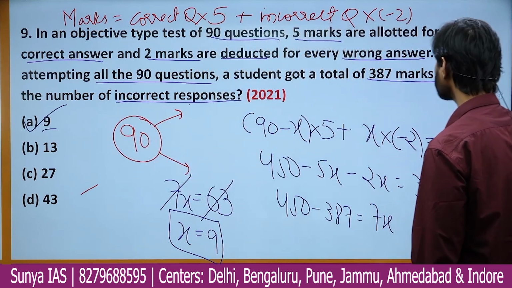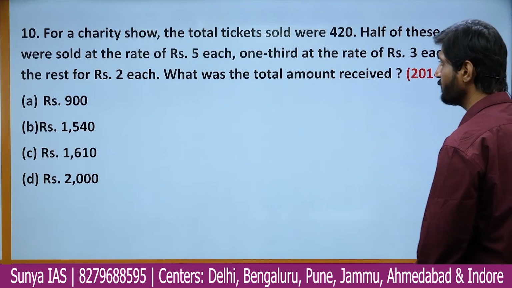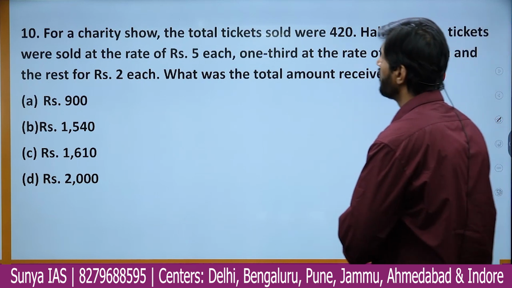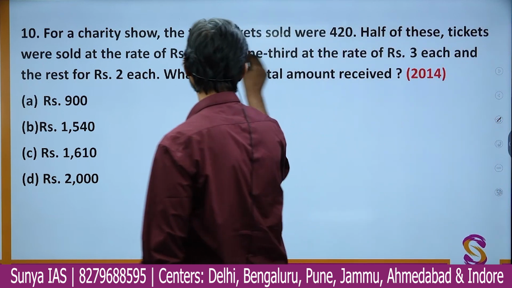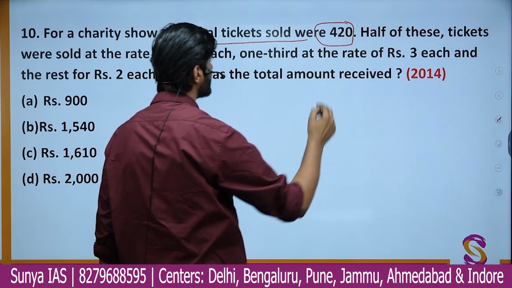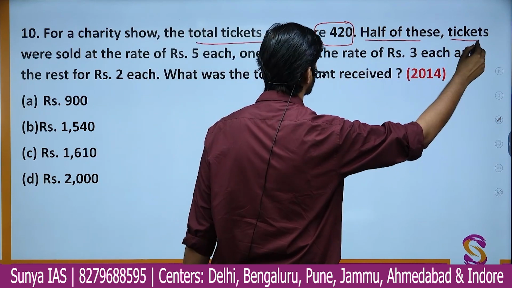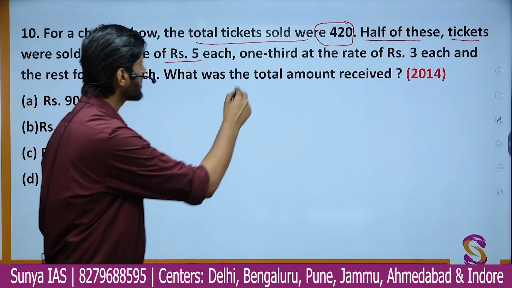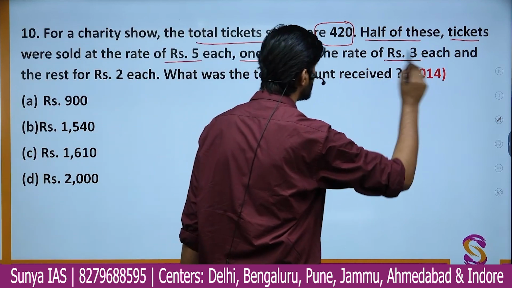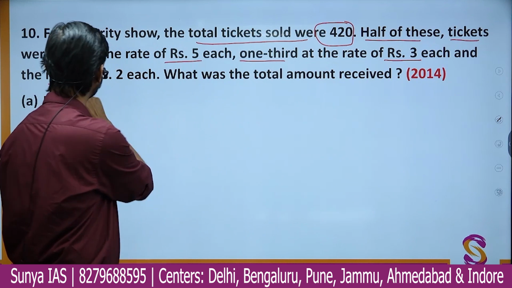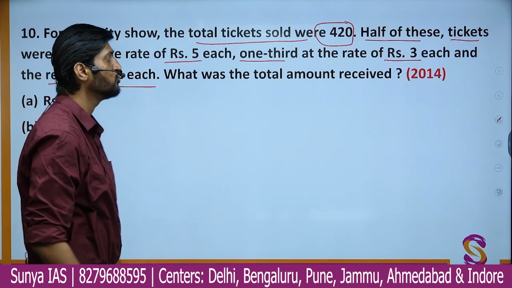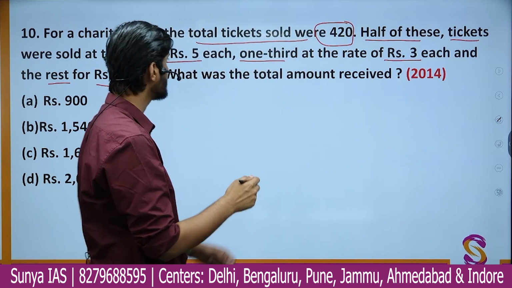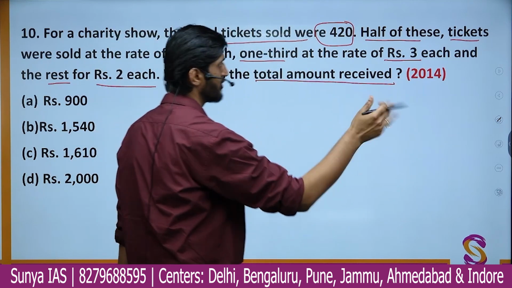Okay. Moving on to the 10th question now. The 10th question says, for a charity show, the total tickets sold were 420. Now half of the tickets were sold at the rate of rupees 5. 1/3 of the tickets were sold at the rate of rupees 3. And the rest, the remaining, were sold at rupees 2 each. So what is the total amount which was received by selling these tickets? The total amount received is question mark.